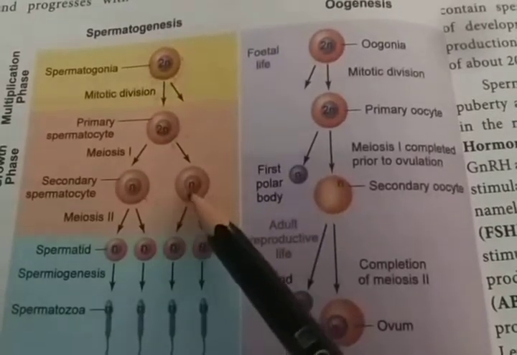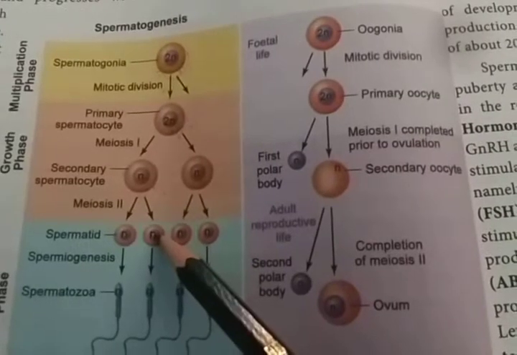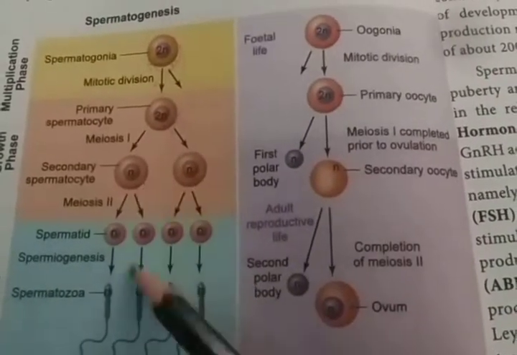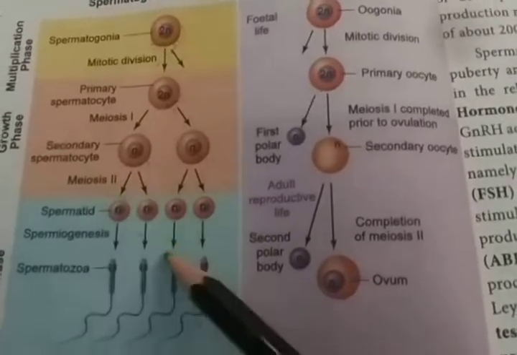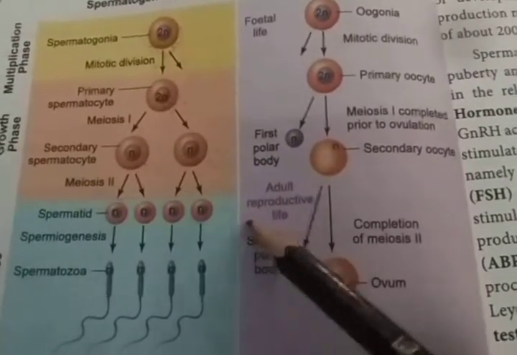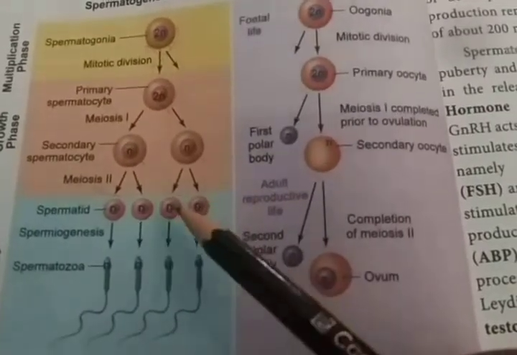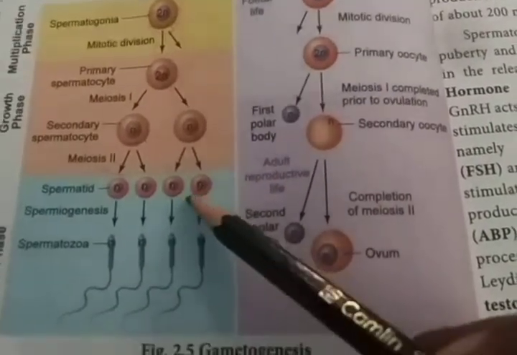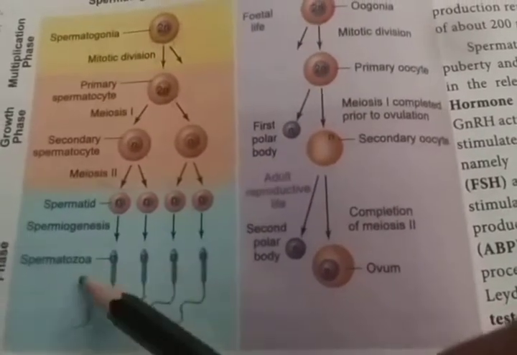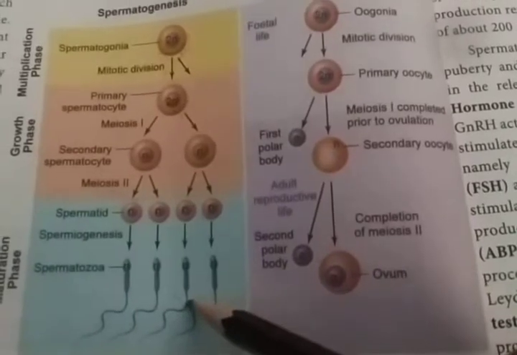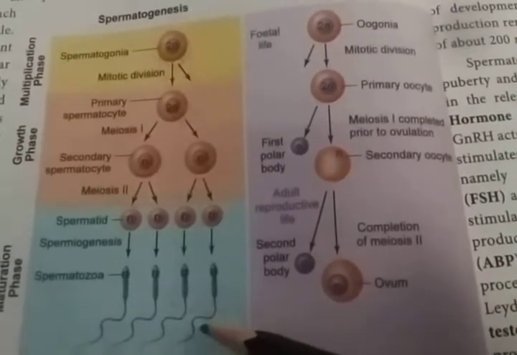Then the secondary spermatocytes undergo the second meiotic cell division, and each one produces two. So in total, after the second meiotic division, they produce four haploid spermatids. Then these spermatids are transformed, that is, they mature and become spermatozoa, or sperm. This process is known as spermatogenesis.